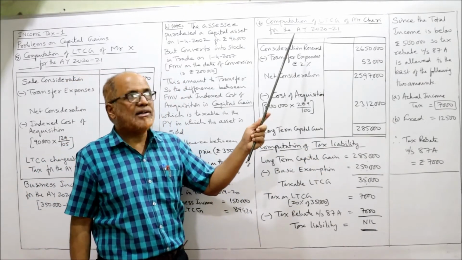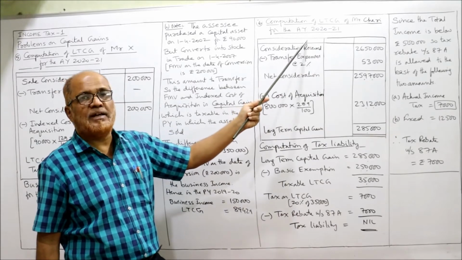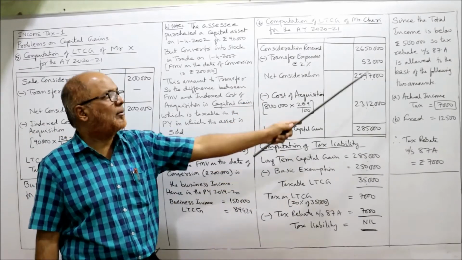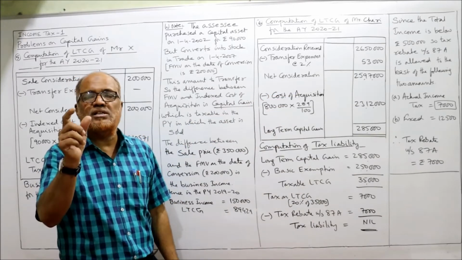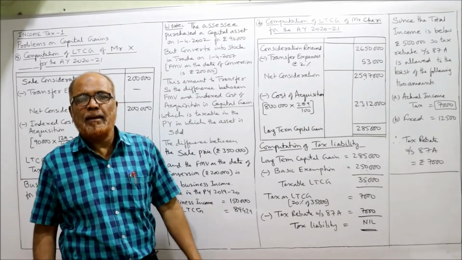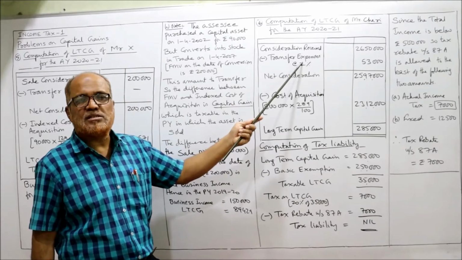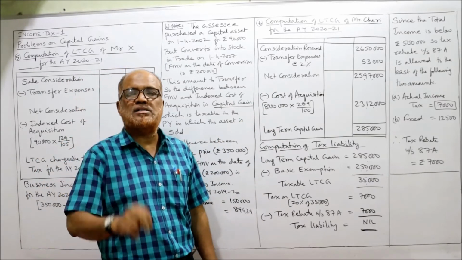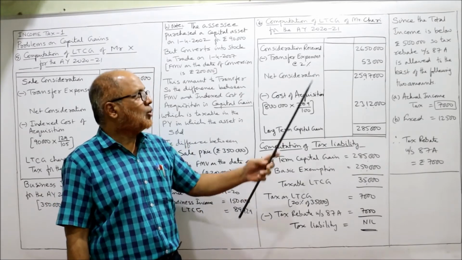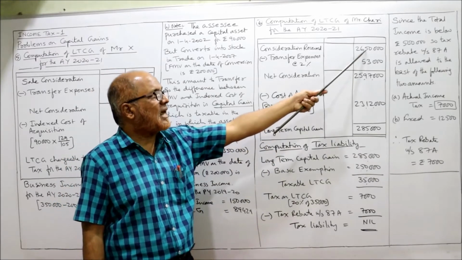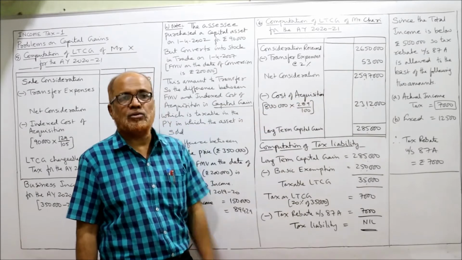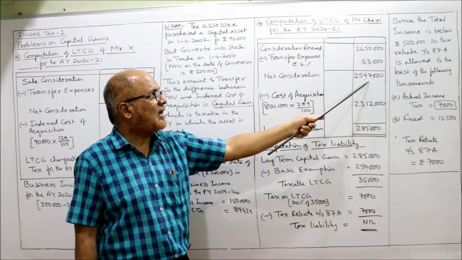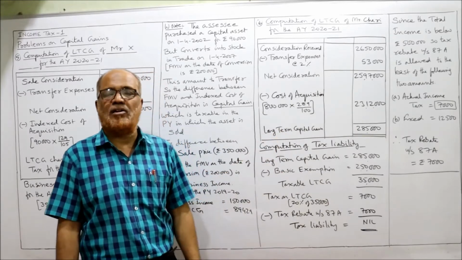Calculation of LTCG of Mr. Chari for the assessment year. Consideration received, sale proceeds given in the problem, 26,50,000 is the value at which it is sold. Minus transfer expenses. It is given in the problem, transfer expenses are 2% on sales. So 2% on 26,50,000, we'll get 53,000. So subtract 53,000, 25,97,000 is the net consideration.